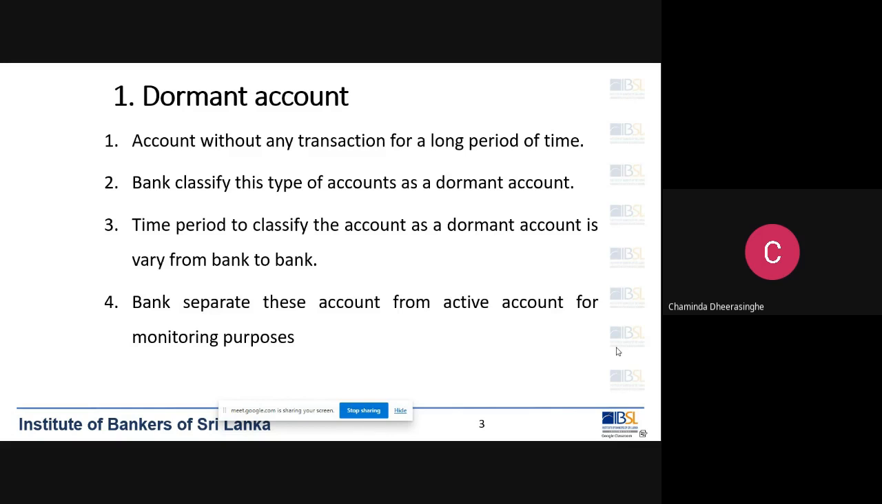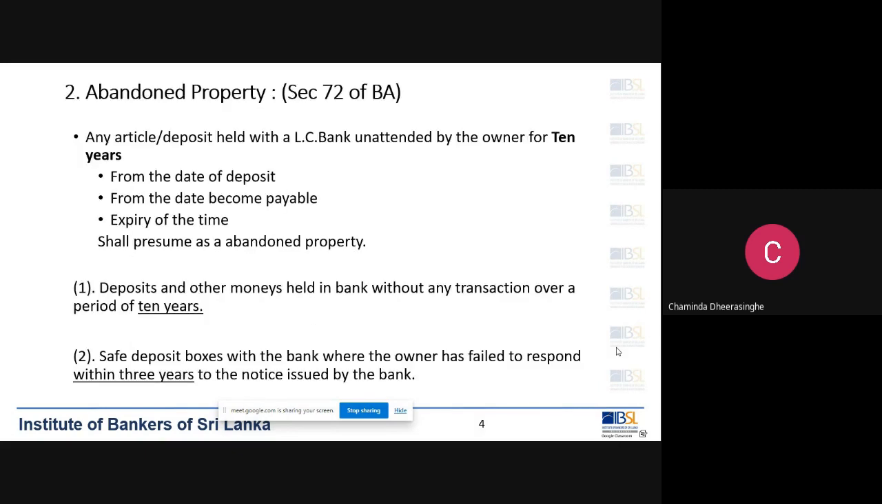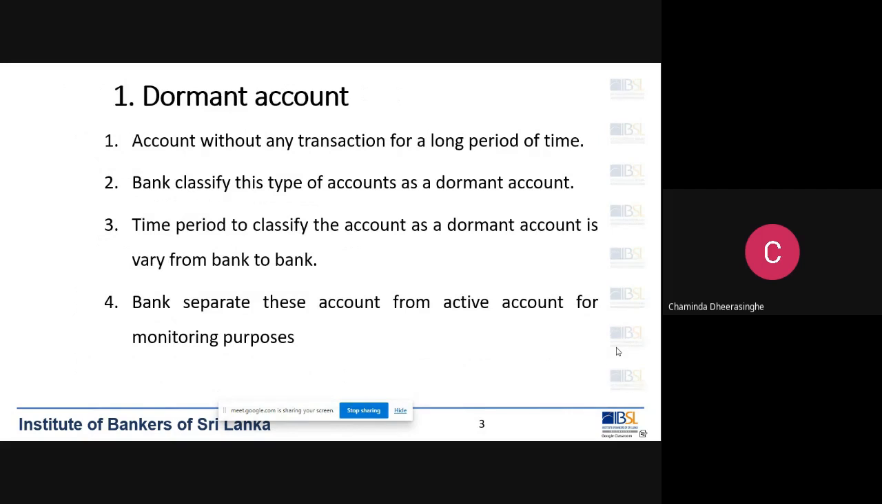This is very important. Why do we have to categorize this account as a dormant account? What is the purpose? The purpose is monitoring. So remember, we have a duty as bankers. We are governed by the banking laws, and also the rules and regulations issued by the central bank. And we also have to follow certain acts and enactments.